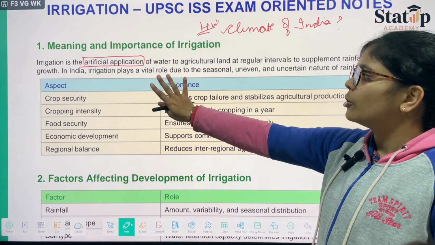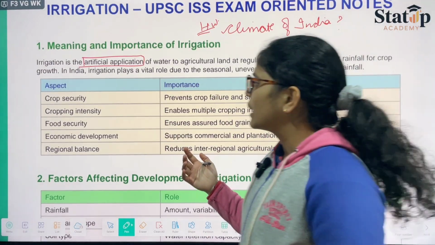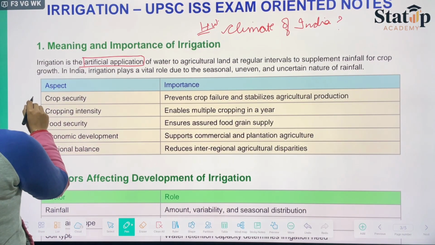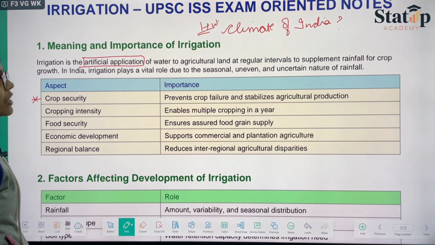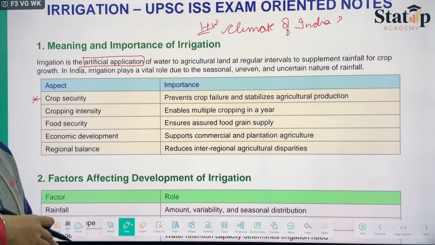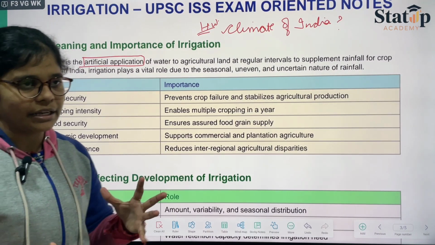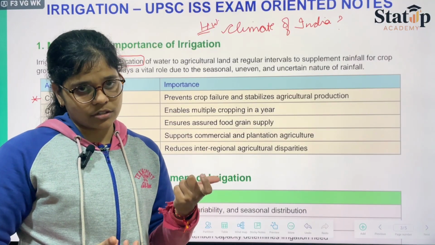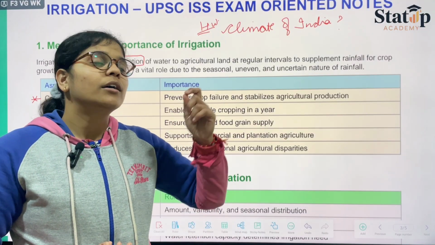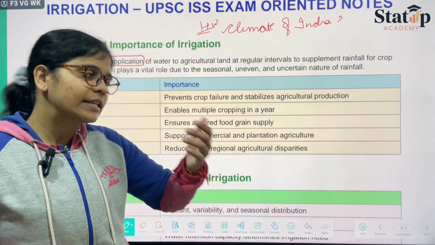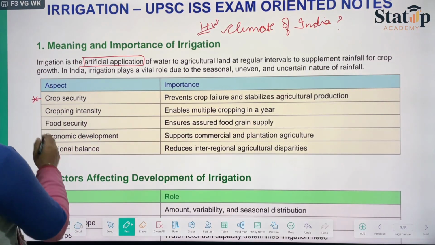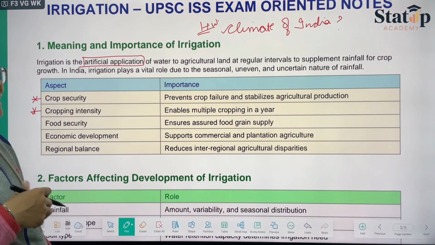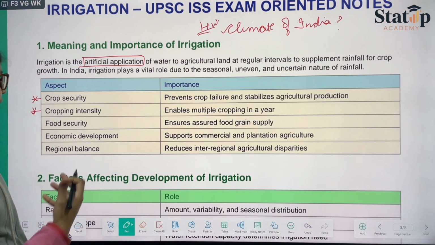Now when we talk about the aspect and its importance, the aspect के बारे में जान लेते हैं. First, it says crop security. Since the crop is being secured and enhanced in its growth via supplement of water, therefore इसके लिए we need it. Next is cropping intensity. Intensity is again increased via irrigation.